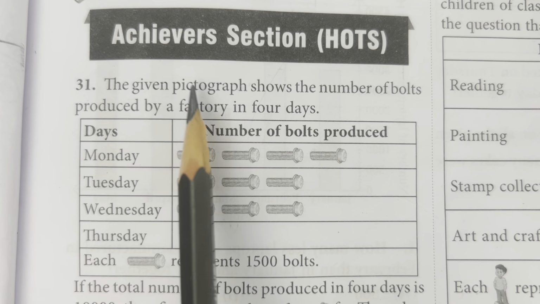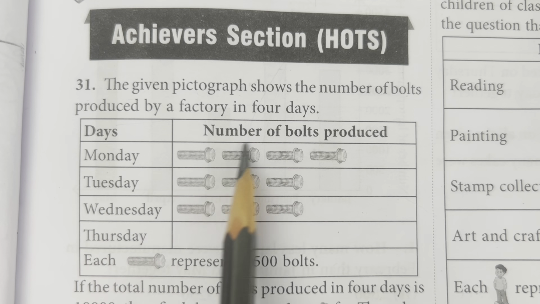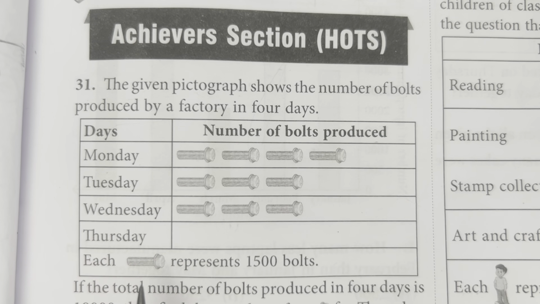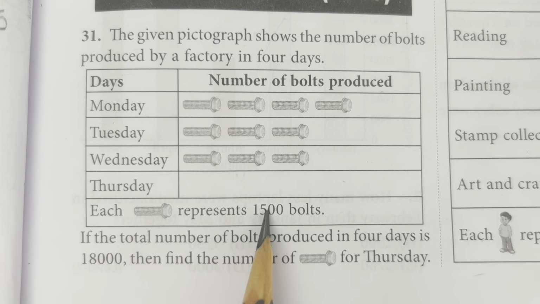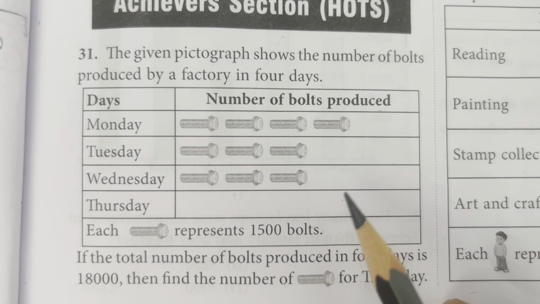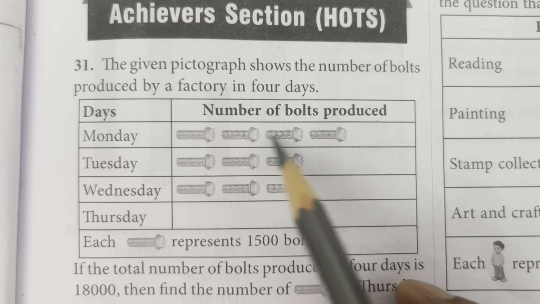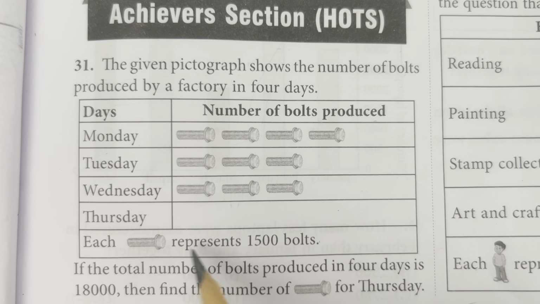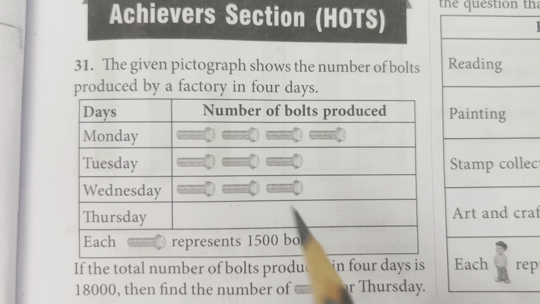The given pictograph shows the number of bolts produced by a factory in 4 days, and each bolt represents 1500 bolts. So first of all in this question we will find the number of bolts produced on Monday because each bolt represents 1500 bolts.